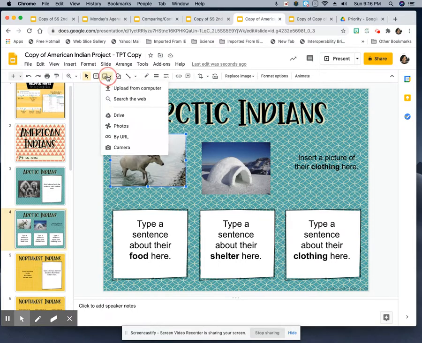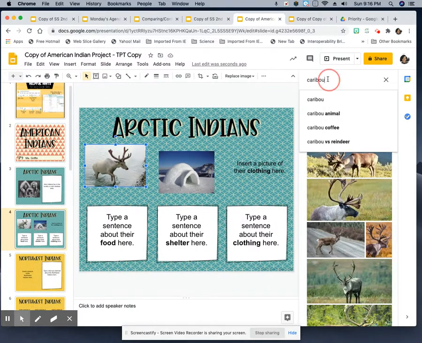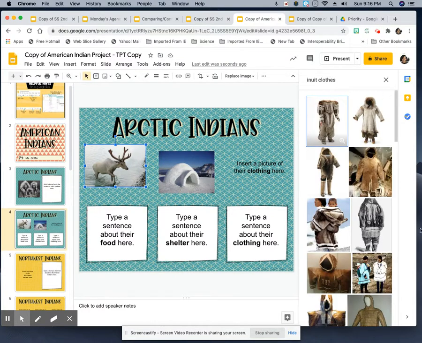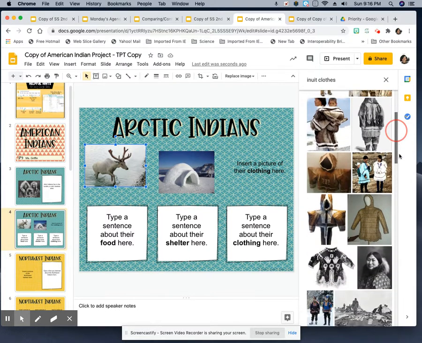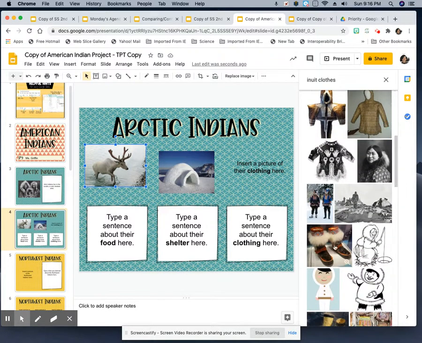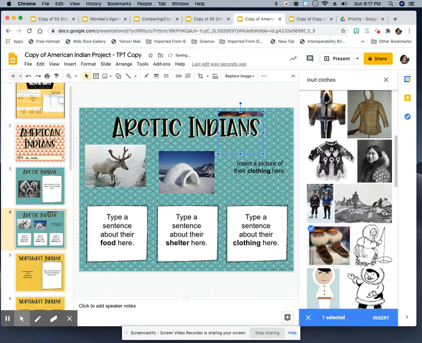Okay, and hit the image, search the web, and let's just see what comes up. Inuit clothes. Okay, so something comes up. There go the snowshoes that they mentioned. I'm going to use that instead. Put that up there. Oh, it's not inserted. Click it. Oh, there it is. It did insert. Now I'm going to write my sentences and then I'm going to stop because you should be able to do this.